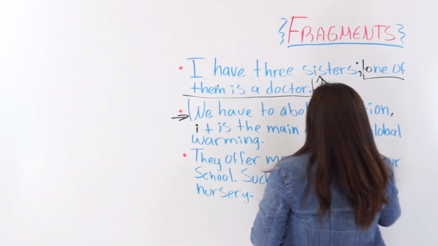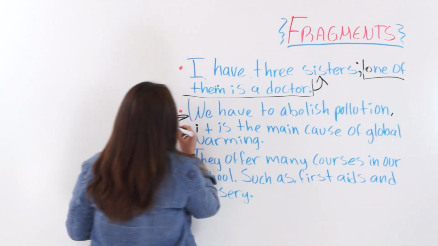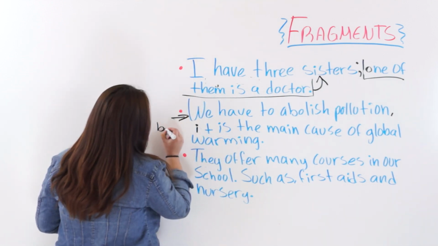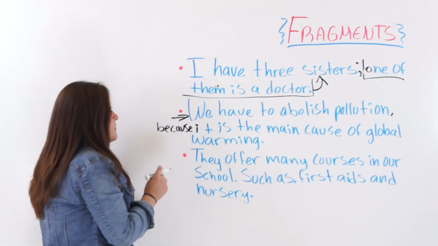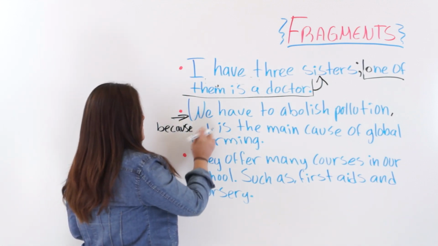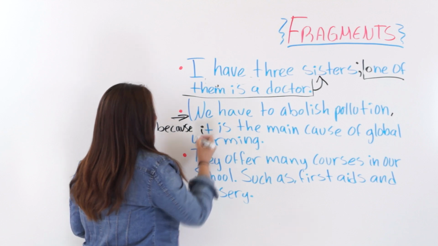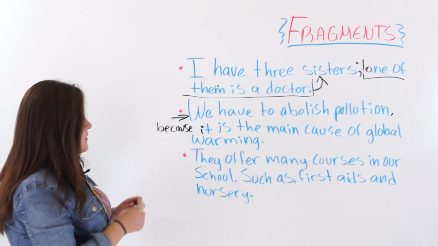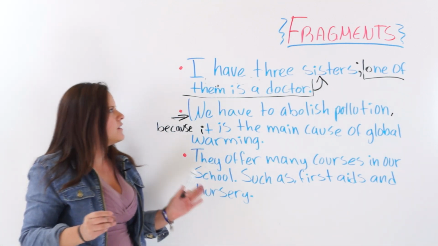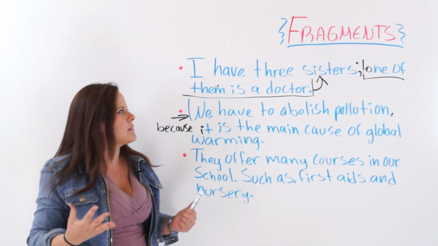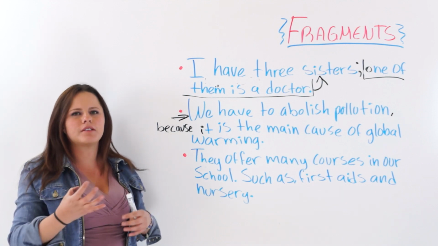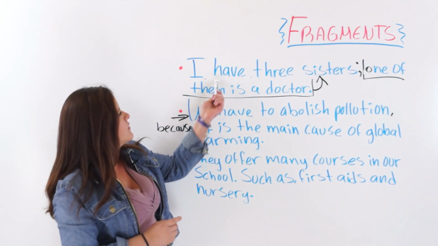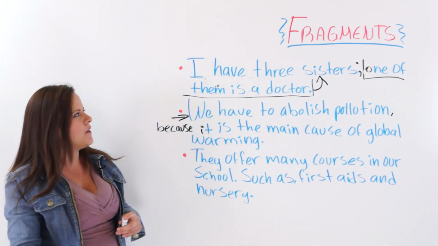We have to abolish pollution, because it is the main cause of global warming. So as you can see here, you can get rid of fragments by joining the fragment to the full sentence that precedes it or that follows it.